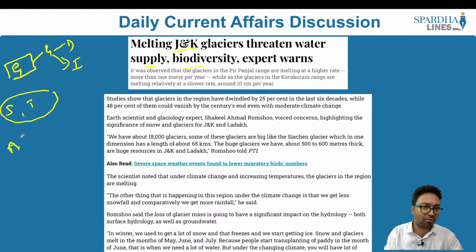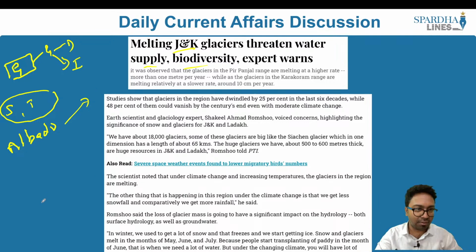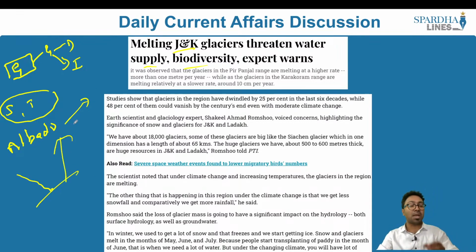What is this albedo effect? Because of the glaciers that are present, they would be able to reflect the solar radiation. Because they would be able to reflect the solar radiation directly, it will not hit the earth. The minute you have the radiation, it is reflected back into space. But now if there is more solar radiation and glacier melting that takes place, this will further increase the glacier melting, and ultimately what you will see is more water melting, more glaciers and ice melting.